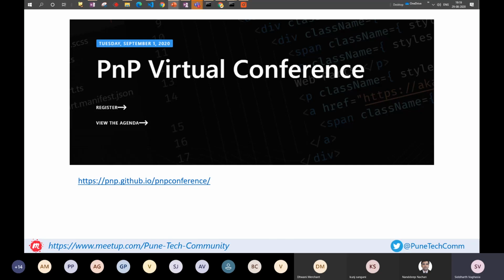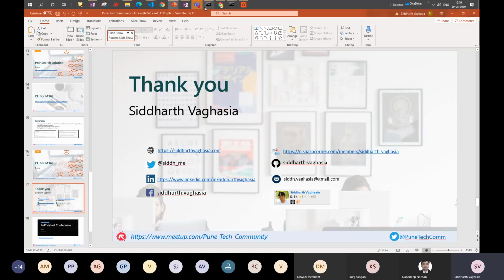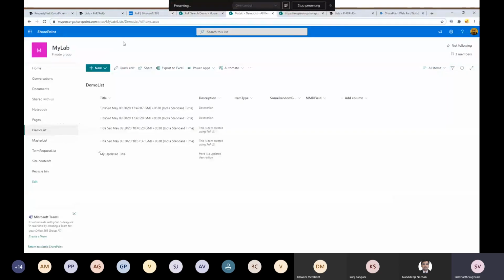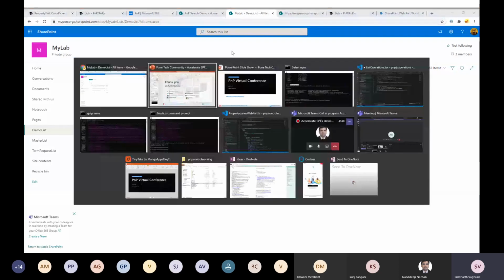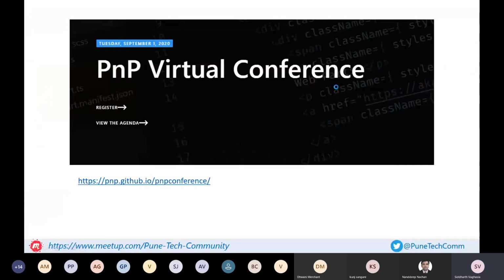There is a very good lineup of speakers, most of whom are PNP contributors, who are either maintainers of the repos or developers of the repos. So you can join this. Okay, and see you on the 1st of September.